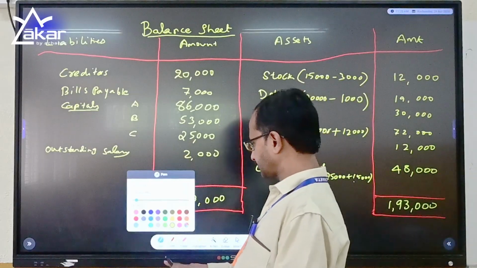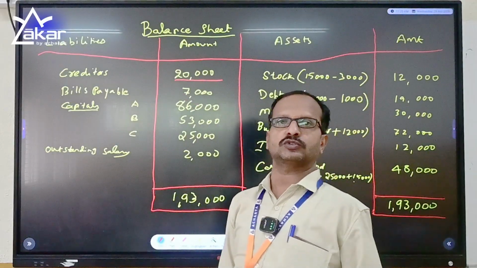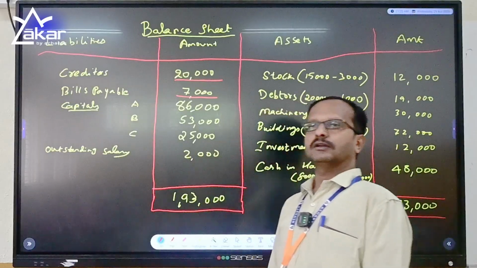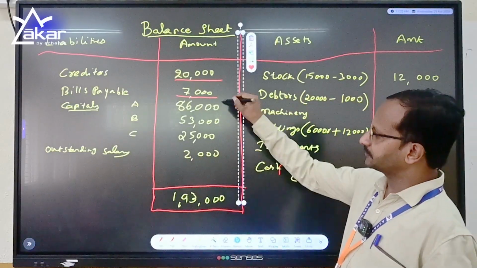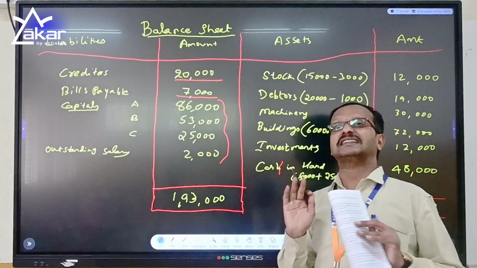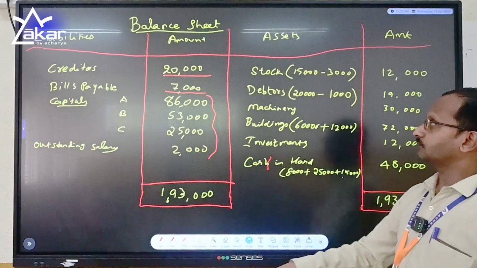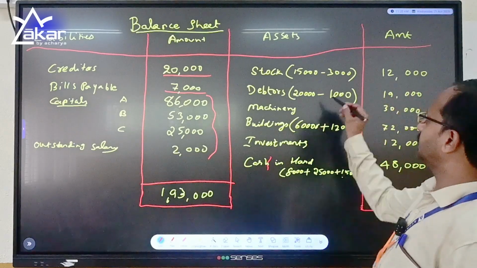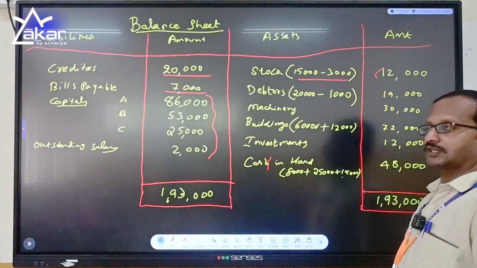Creditors, the old value 20,000 has been brought back again with no changes. Bills payable, no changes, we have just carried out. And these are the things, assets. These are the assets which we carried from the partner's capital account. And when we come to the stock point, the stock value was 15,000 and there is a depreciation and the value was decreased by 3,000. We made it 12,000.